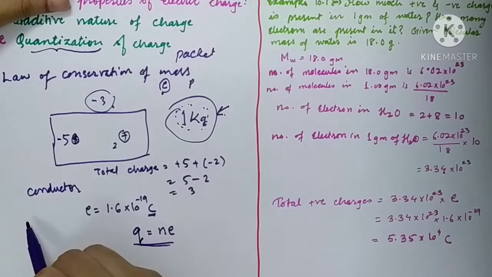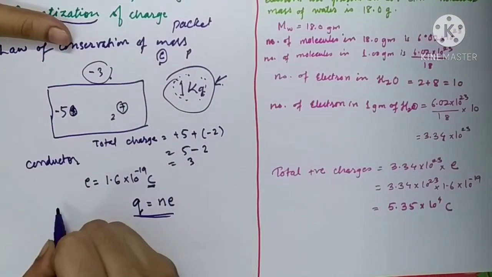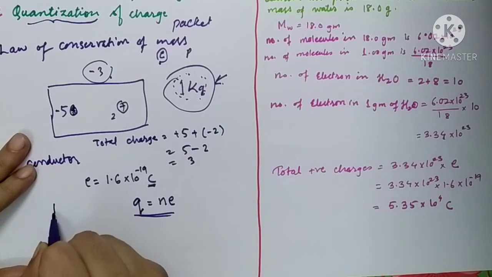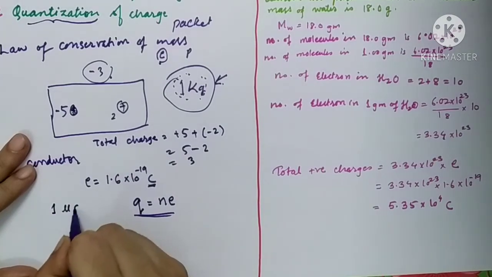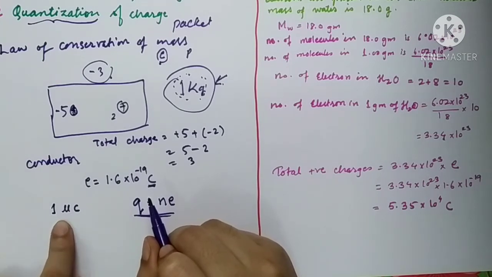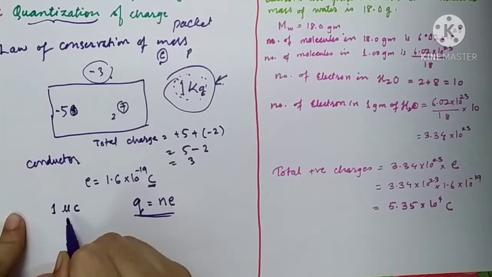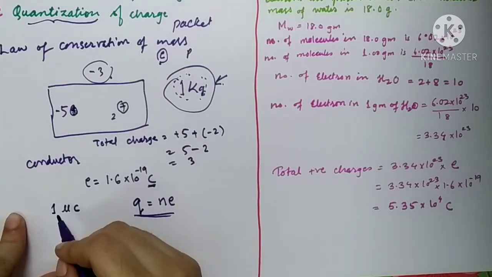So let us consider one example. When the glass rod is rubbed with a silk material, the charge obtained on the glass rod is about 1 microcoulomb. How many charges are transferred? It is of the order of 1 microcoulomb. Micro is nothing but 10 raised to minus 6, just like milli is 10 raised to minus 3.